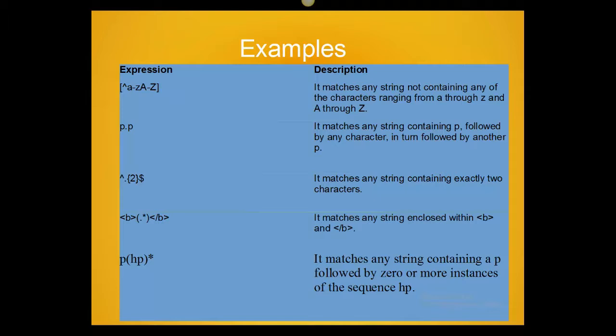And now there is B, a small bracket, a period, an asterisk, and then closing braces. It matches any string enclosed with B and B. And at last there is a P, the start of a small bracket, HP and an asterisk. It matches any string containing a P followed by 0 or more instances of the sequence HP.